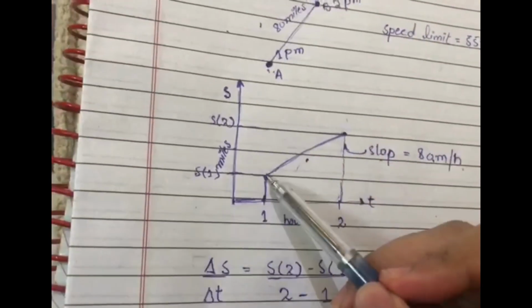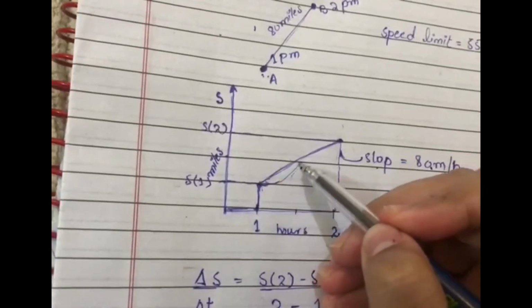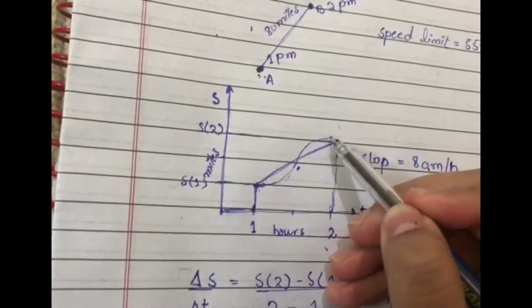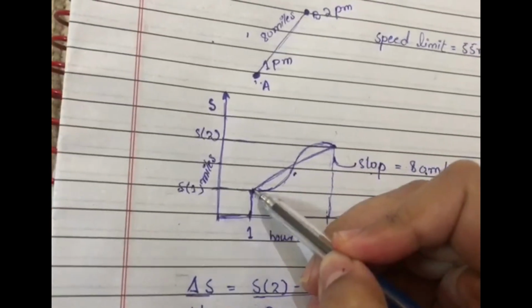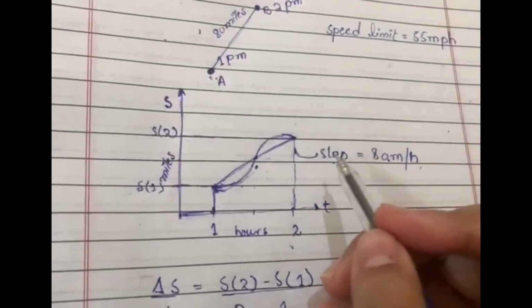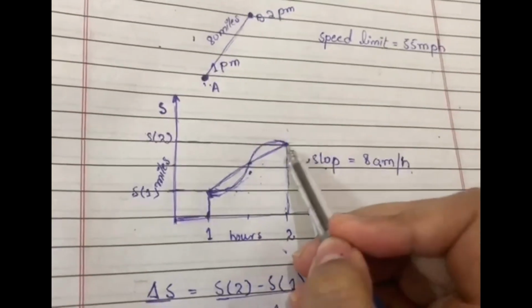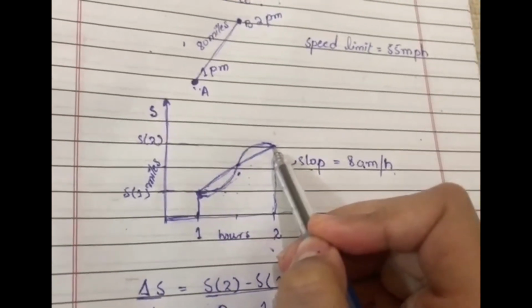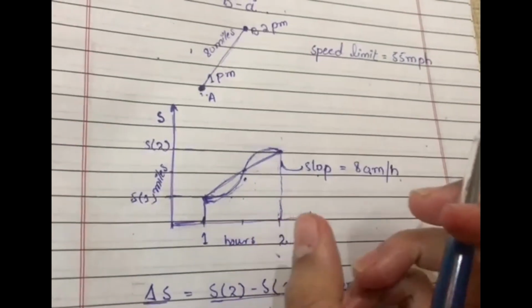So we have to draw the curve from here, and then as I approach, I have slowed down, so it will go like this. At this midpoint we have the highest speed, and as we approach the end we most probably have slow speed, and at the initial point we have slow speed as we stop to register on the highway.